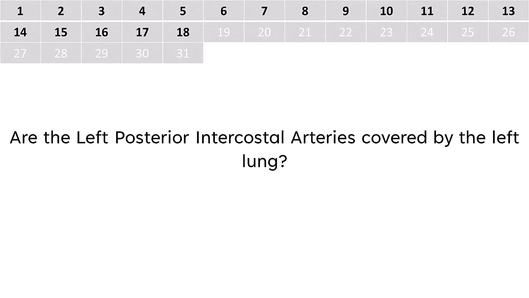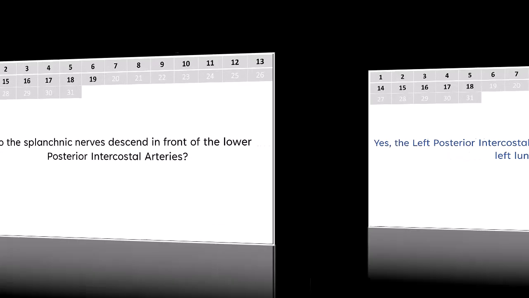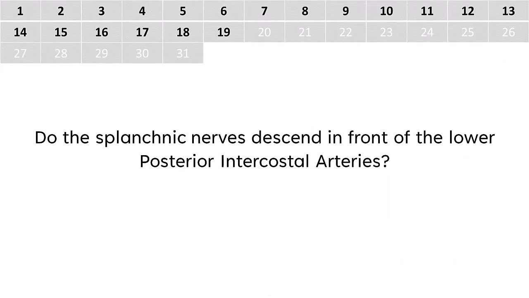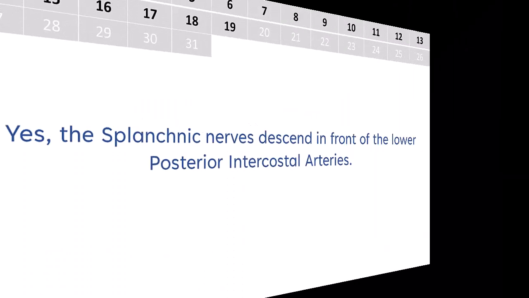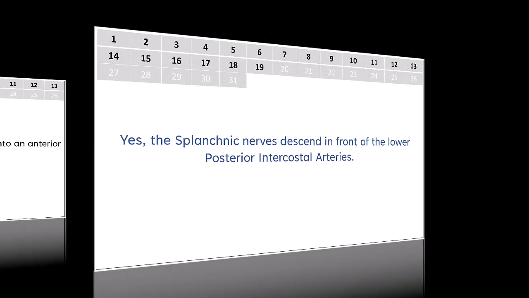Are the left posterior intercostal arteries covered by the left lung? Yes, they are covered by the left lung. Do the splanchnic nerves descend in front of the lower posterior intercostal arteries? Yes, the splanchnic nerves descend in front of the lower posterior intercostal arteries.